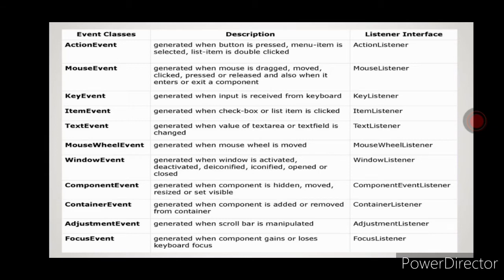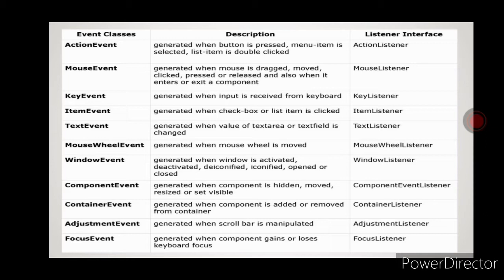And this table shows the event classes which are available to handle events, some description about those event classes, and the corresponding listener interfaces. As I told in the delegation event model, whichever event source generates events, it should be registered with the corresponding event listener to handle the event.